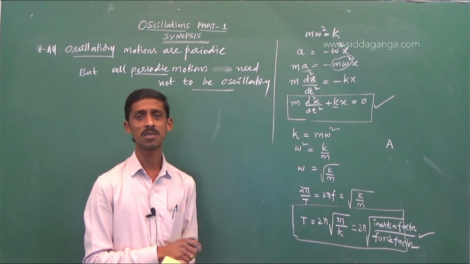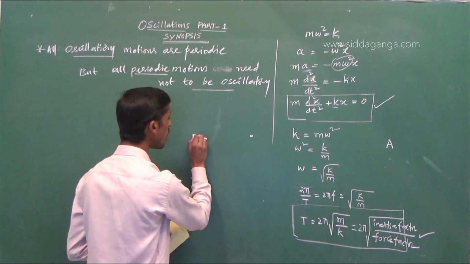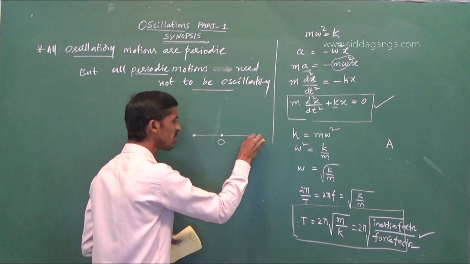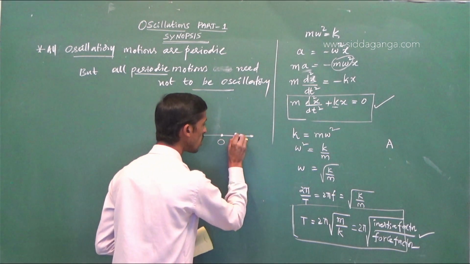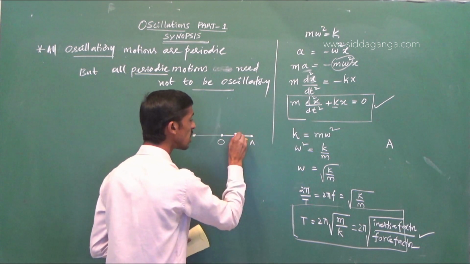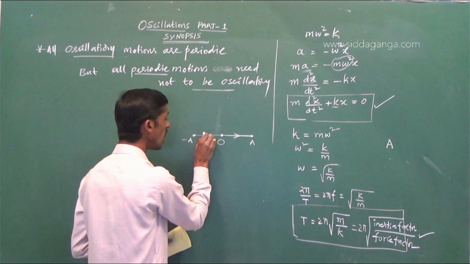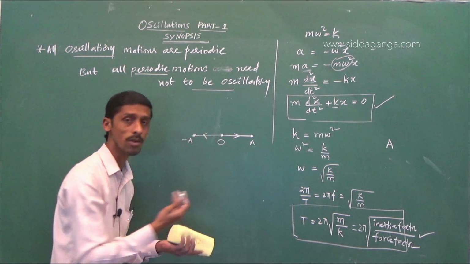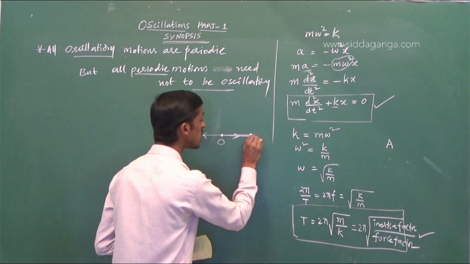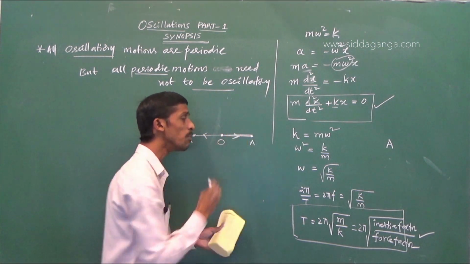As the particle is moving back and forth about the fixed point, that is the equilibrium position, the magnitude of the maximum displacement of the particle on either side of the equilibrium position is called amplitude.